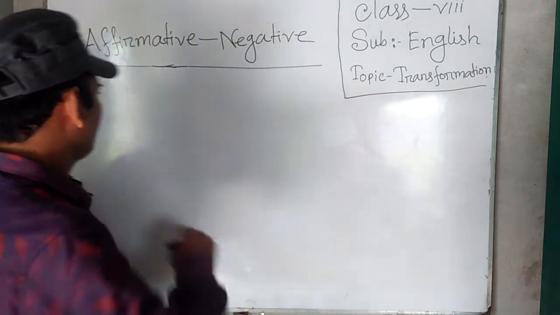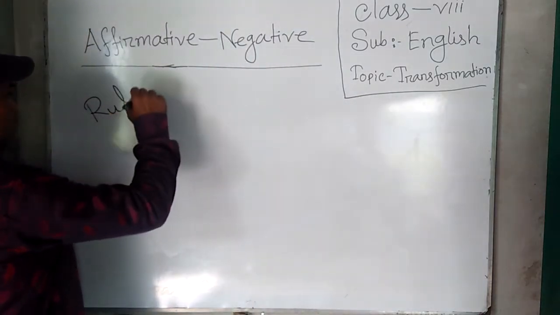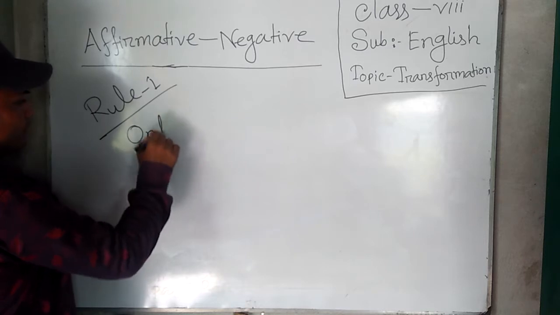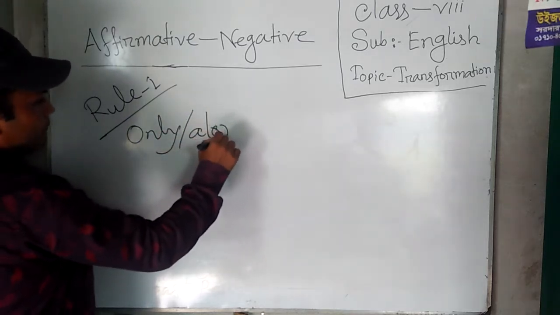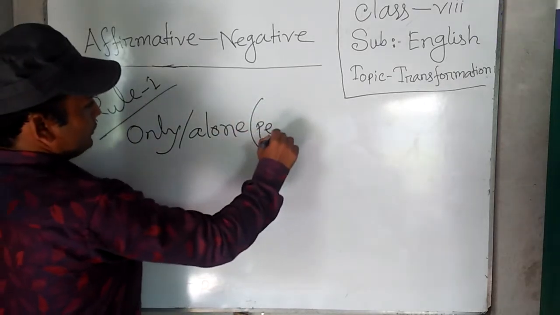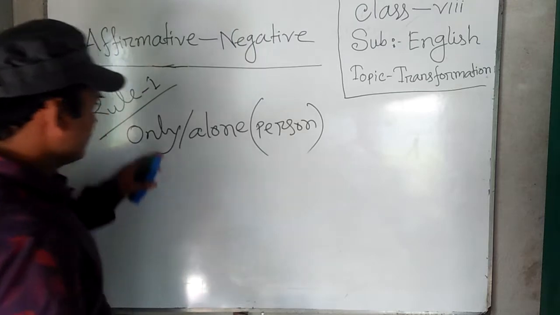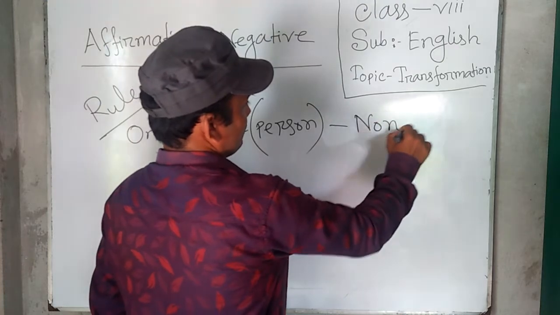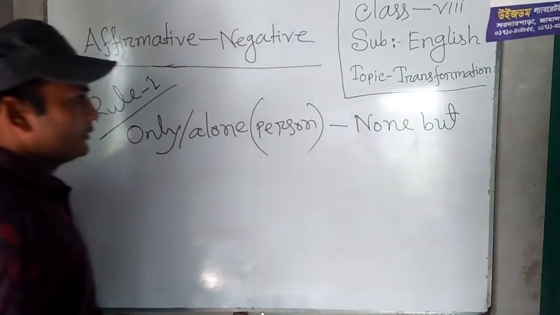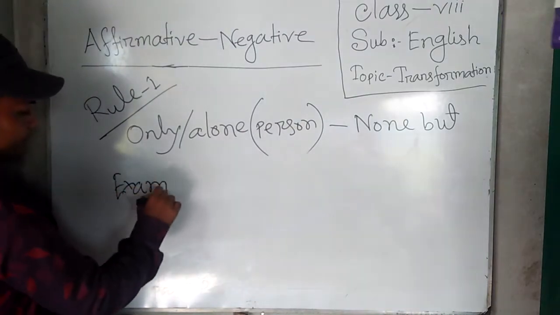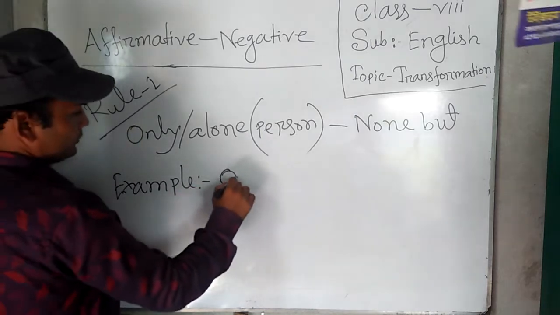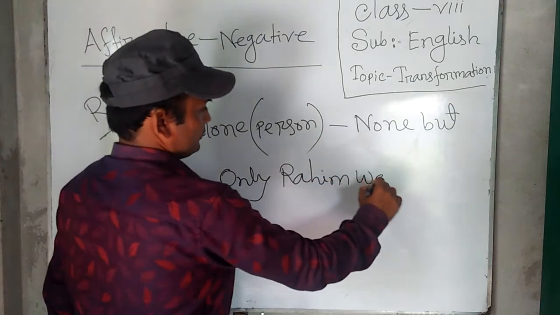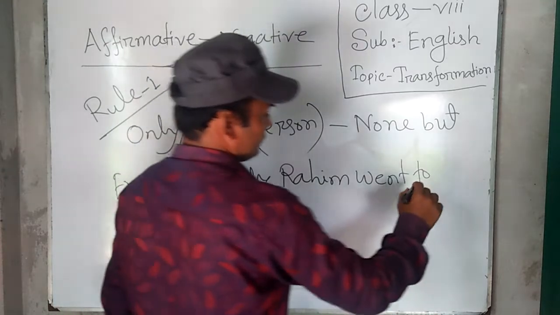Okay, let's start. Rule number 1. If we find only or alone with a person, we should change it by using none but before the person. Example: Only Rohim went to Dhaka.